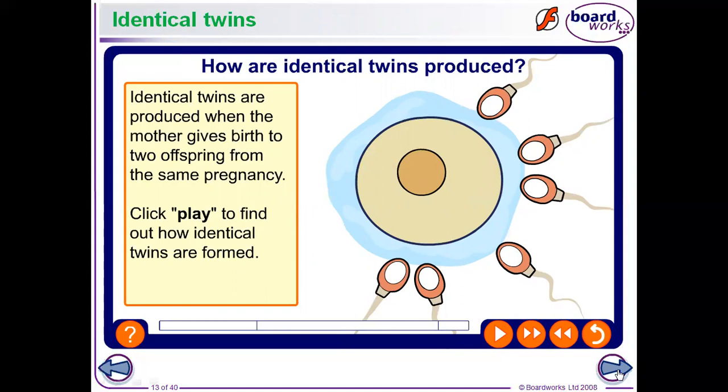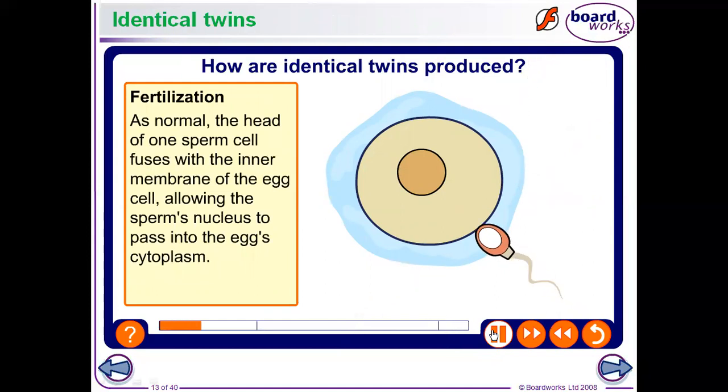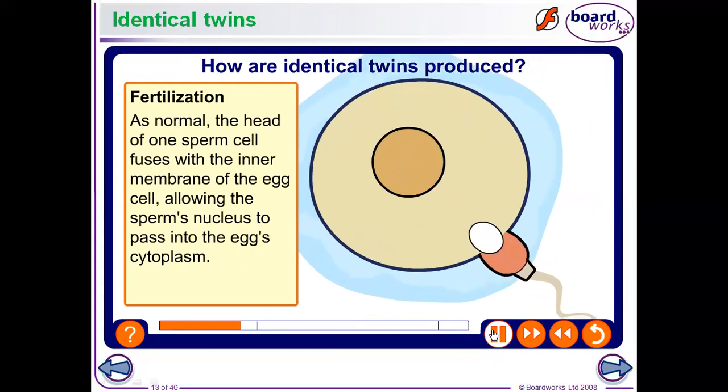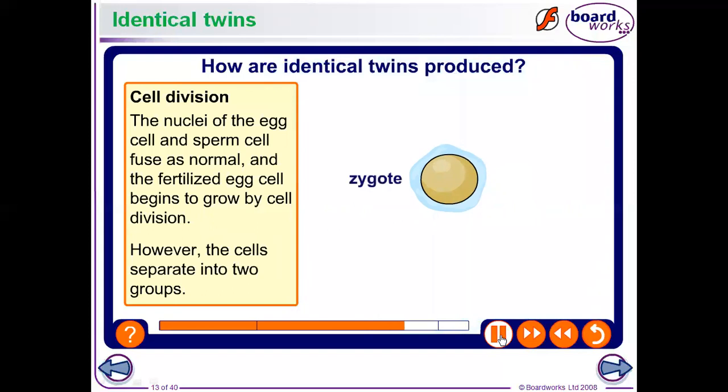Now, let me discuss how identical twins are produced. Identical twins are produced when the mother gives birth to two offspring from the same pregnancy. Normally, the head of one sperm cell fuses with the inner membrane of the egg cell, allowing the sperm nucleus to pass into the egg cytoplasm. The nuclei of the egg cell and the sperm fuse as normal, and the fertilized egg begins to grow by cell division. However, the cells separate into two groups.